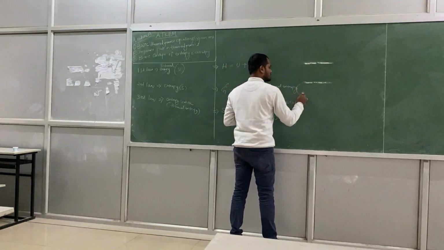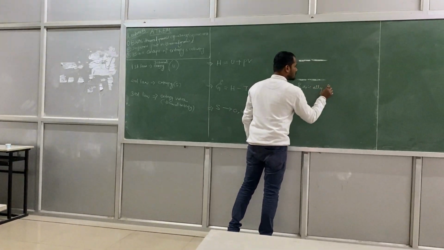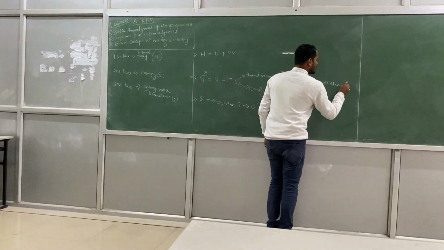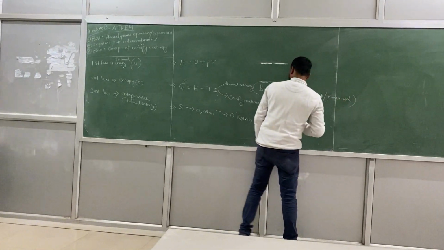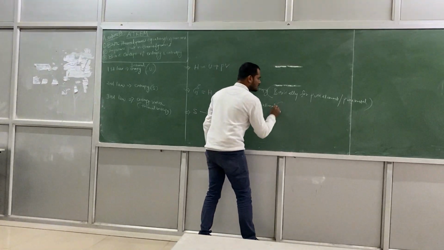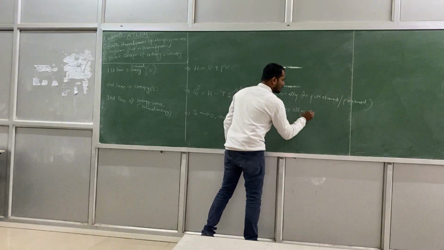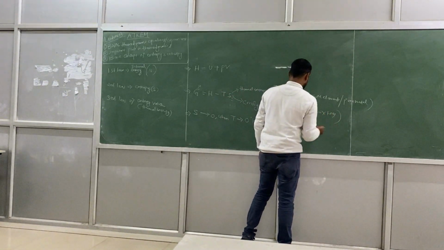So thermal entropy is basically for pure element or pure metal. But configurational entropy is for alloy or mixture, right?